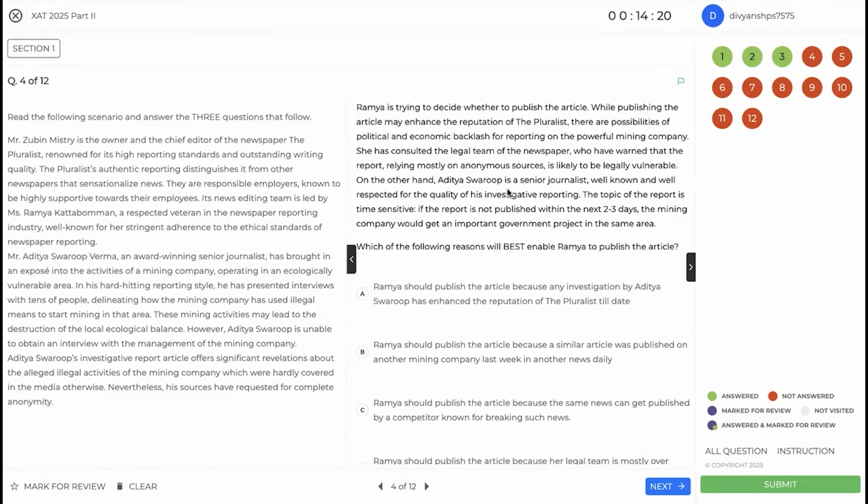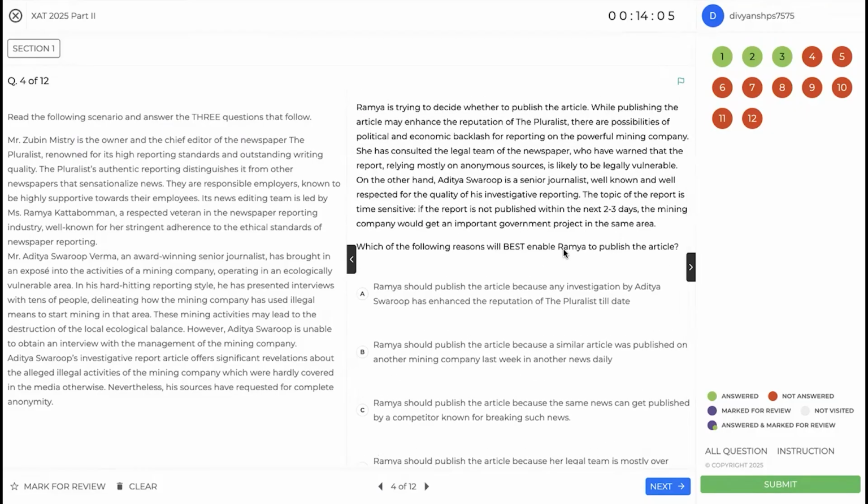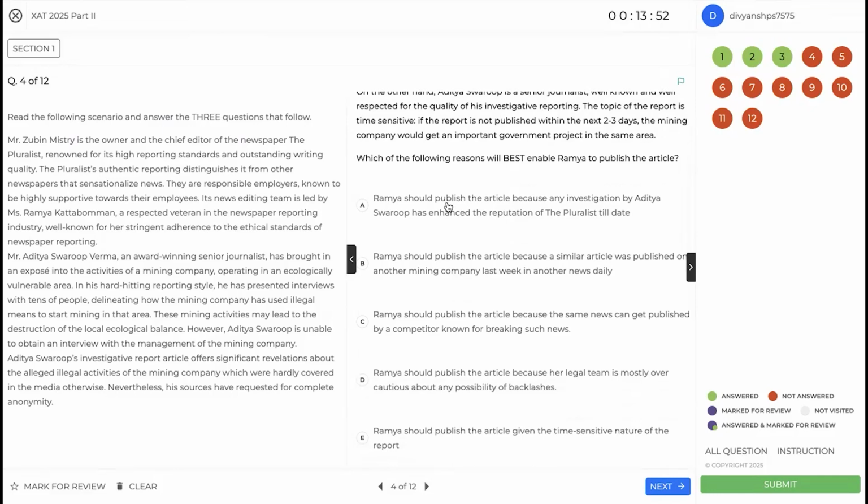All right, Aditya is a senior journalist and well respected for the quality of his reporting. Okay, the topic is time sensitive, so you have to decide within 2-3 days which of the following reasons will best enable Ramya to publish the article. So we essentially would want to either diminish this legal risk if possible, or rely on Aditya Swarup's current credibility. Ramya should publish the article because any investigation by Aditya.